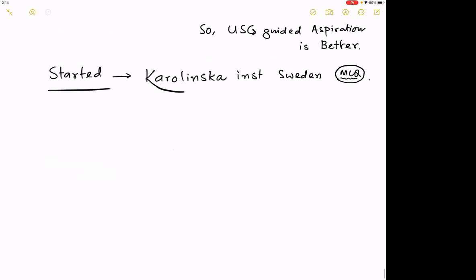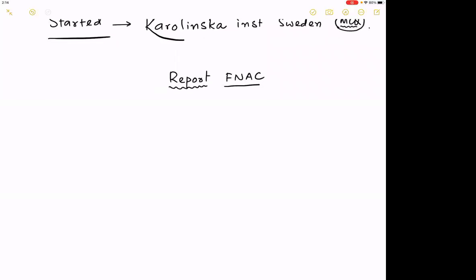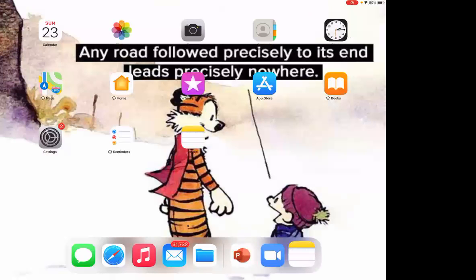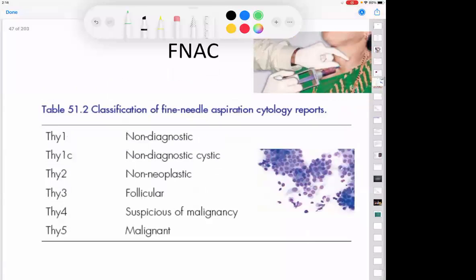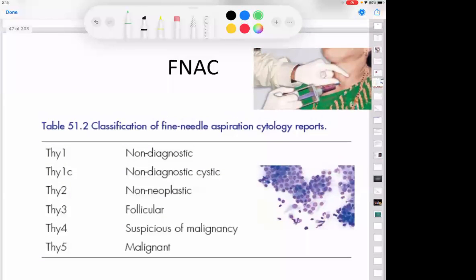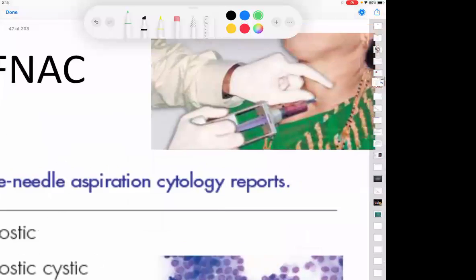Now, reporting of an FNAC. How to report an FNAC? The reporting of an FNAC, please remember, goes by 2 modalities. I'm going to show you a picture. This is a picture from Bailey Love. This is a picture from one book. I hope you can see the picture.